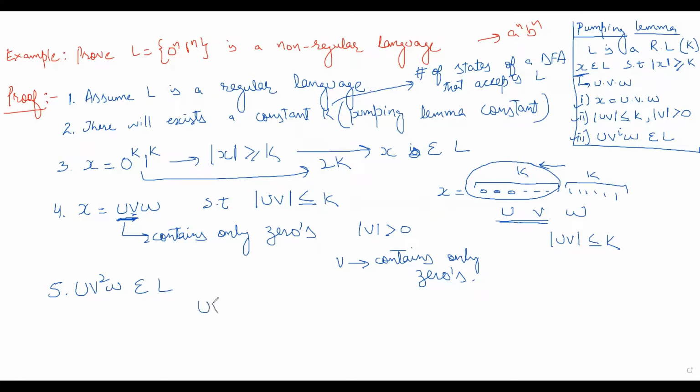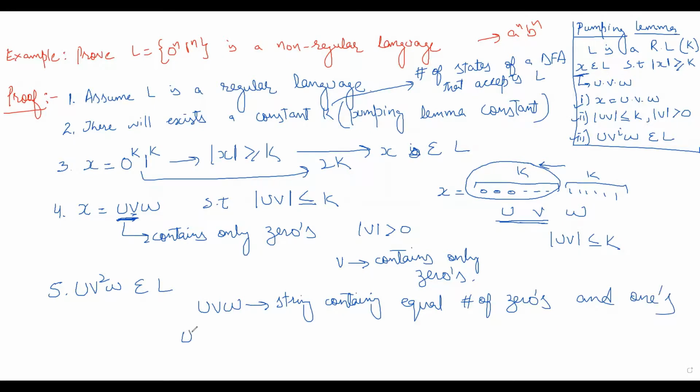Now, uvw, what was uvw? uvw was a string containing an equal number of zeros and ones. Okay, now we are saying uv squared w also belongs to L. What does that mean? It means we are increasing v. So what is v? v contains only zeros. So that means in this particular string, we are including extra zeros.